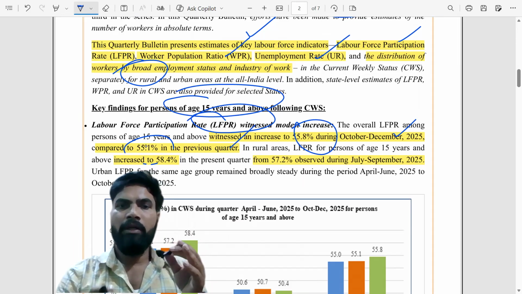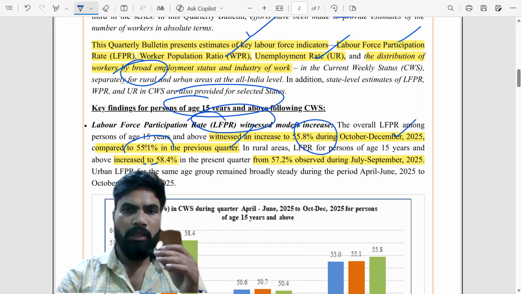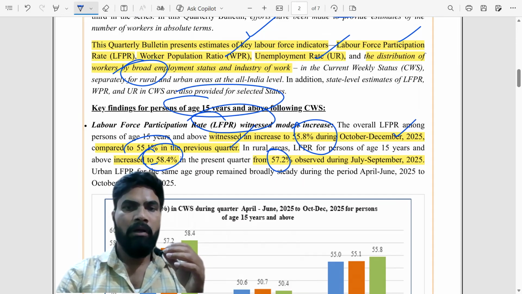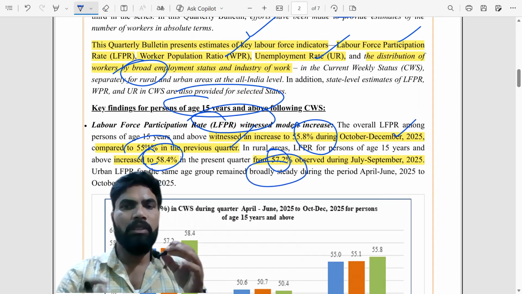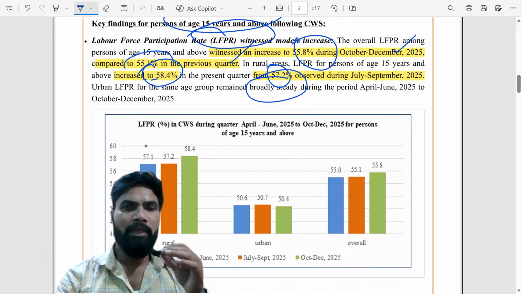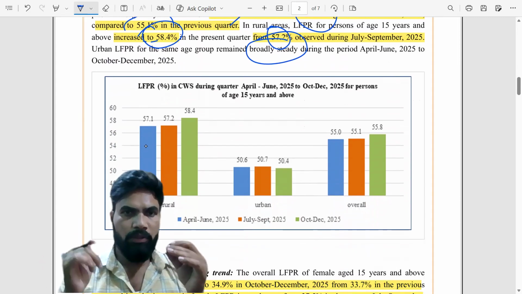If you bifurcate it into rural and urban areas, in rural areas it increased to 58.4% in the present quarter from 57.2% in the July to September quarter. Similarly, in urban areas it remained broadly steady during the same period, meaning there is no increase and no decrease either. The same is depicted in the graph you can see here.